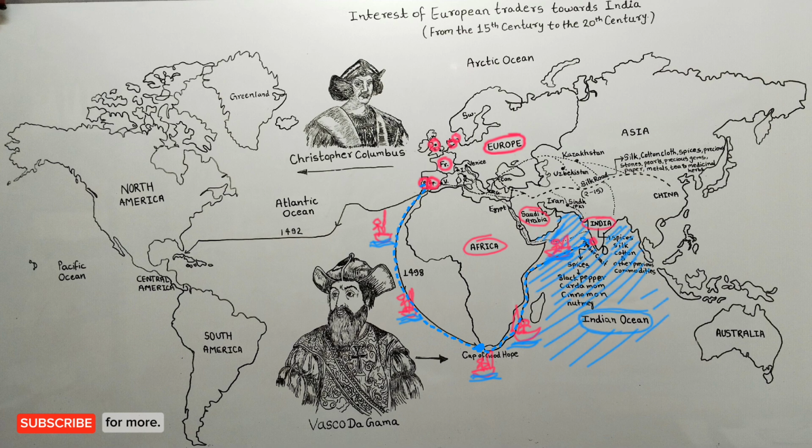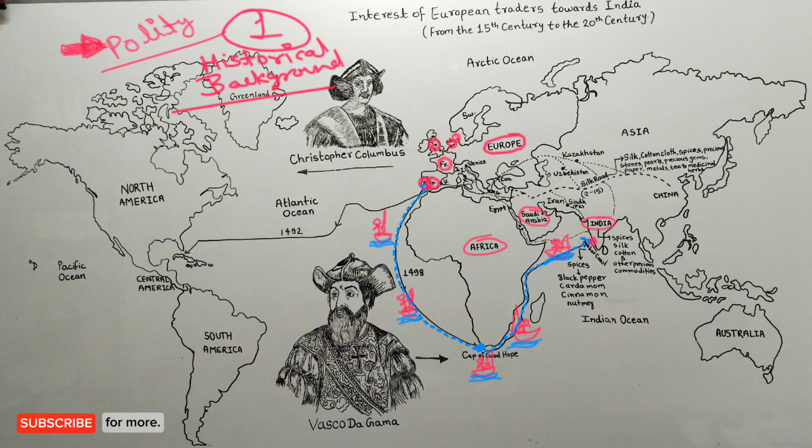Okay? But since we have to study polity, the first chapter of which is about the various acts brought by the British, that is why we will talk only about the British here. Okay, because ultimately these people had almost completely occupied India. To run and regulate and control their company properly, the British Parliament brought many acts one after the other and also amended them from time to time.